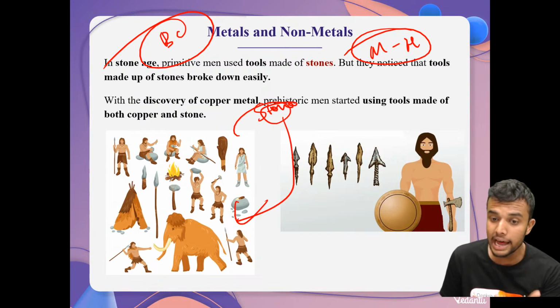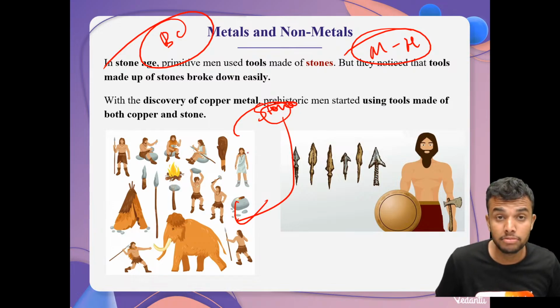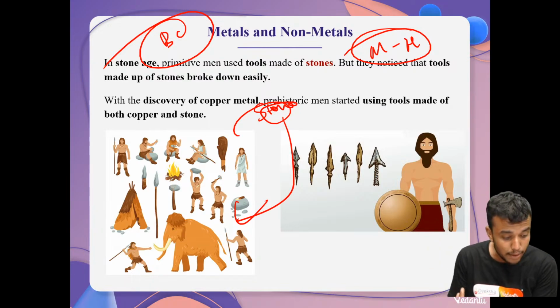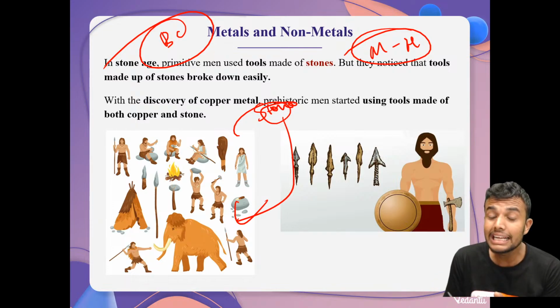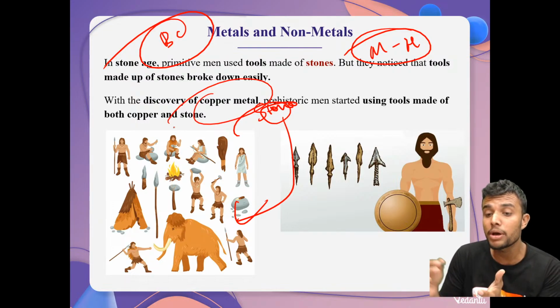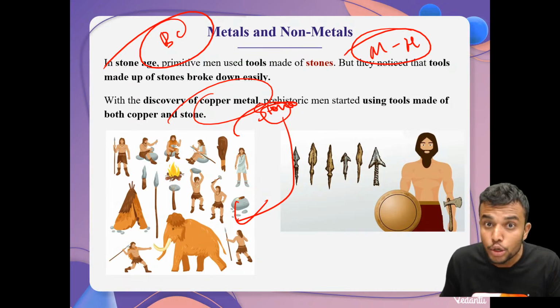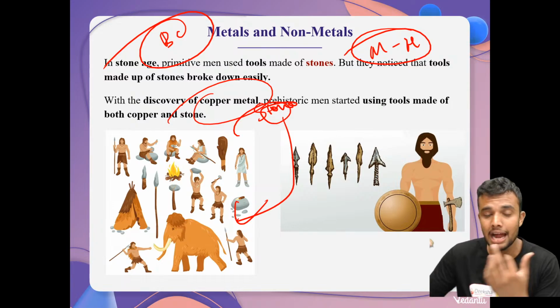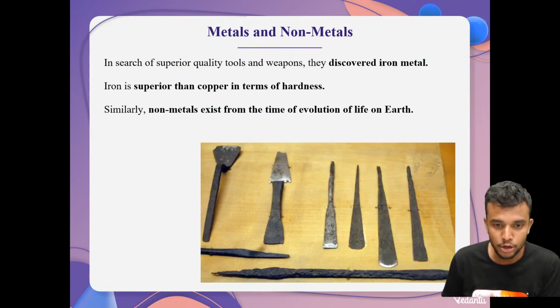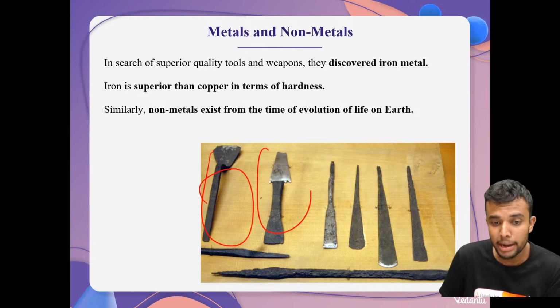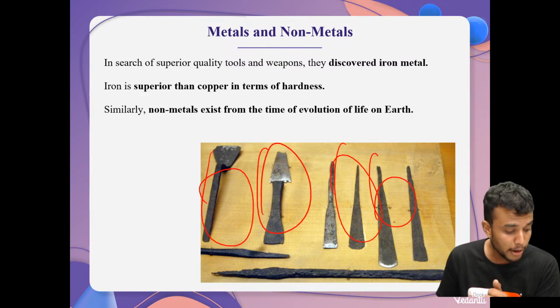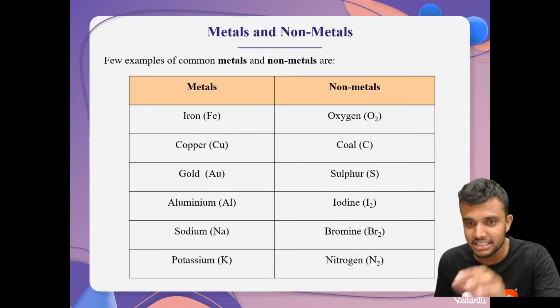Okay, my dear students, but what happened after some time? They discovered something. What did they discover? They discovered copper metal. They used copper metal instead of stone as tools, my dear students, and then iron came and other things happened. These are a few examples of metal tools: copper metal tools, iron metal tools, everything is there, my dear students.